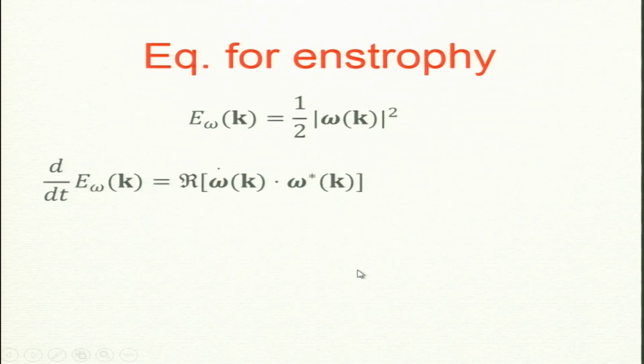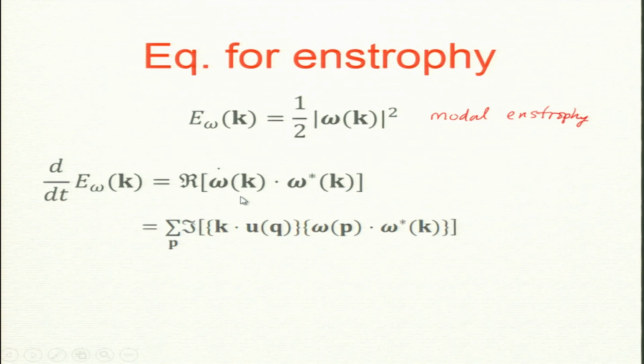Okay. Now, we can make this quantitative. So, the equation for entropy. That was for vorticity. Now, entropy I define as omega k mod square. Omega k is a complex quantity, so this is modal entropy. Modal means for a given mode, what is the entropy. Now, if I take the time derivative of this, omega is a function of time, so mod omega square also will be a function of time. It will be straightforward. This half will go away. It is very similar to what you do for the velocity field.